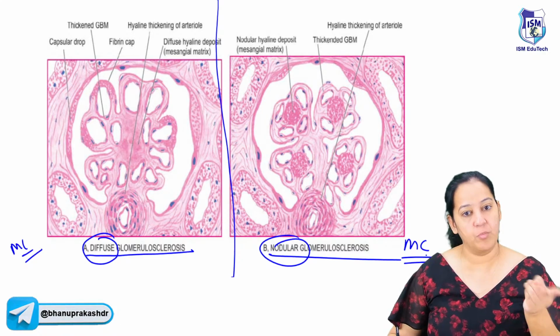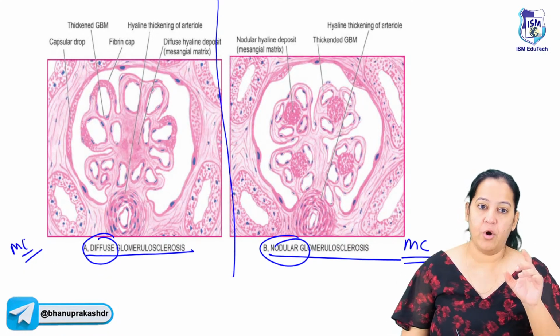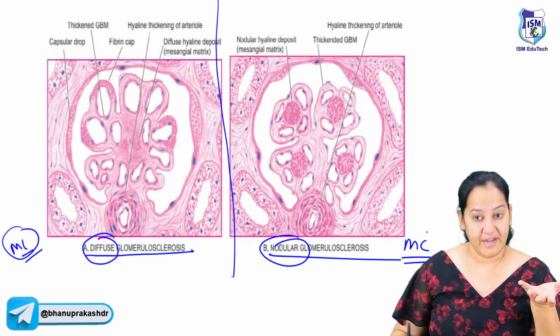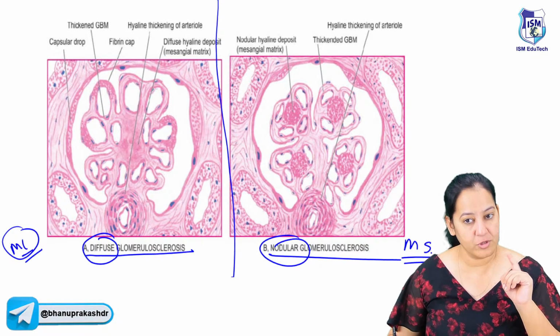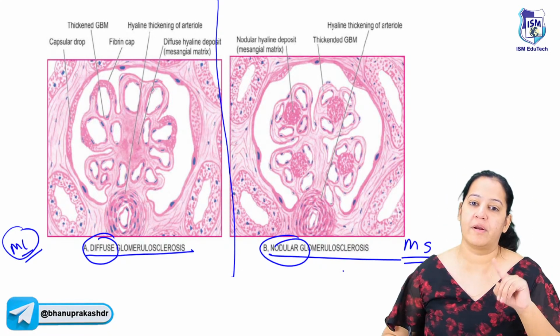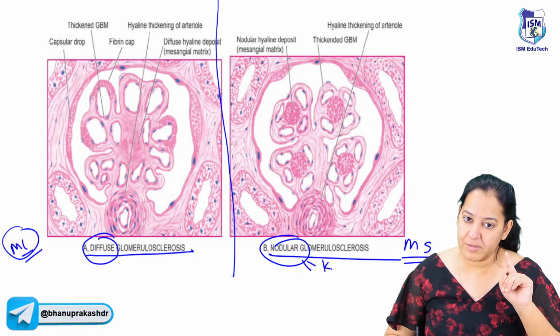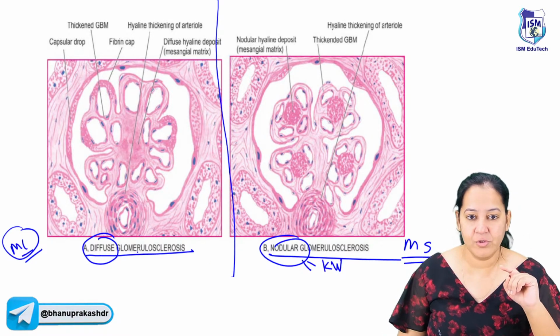More specific or more characteristic? So if the question is on more common, the answer is diffuse. And if the question is on more characteristic, more specific or pathognomonic, the answer is nodular. There is one more name for nodular, known as Kimmelstiel-Wilson kidney. But diffuse doesn't have any other name.